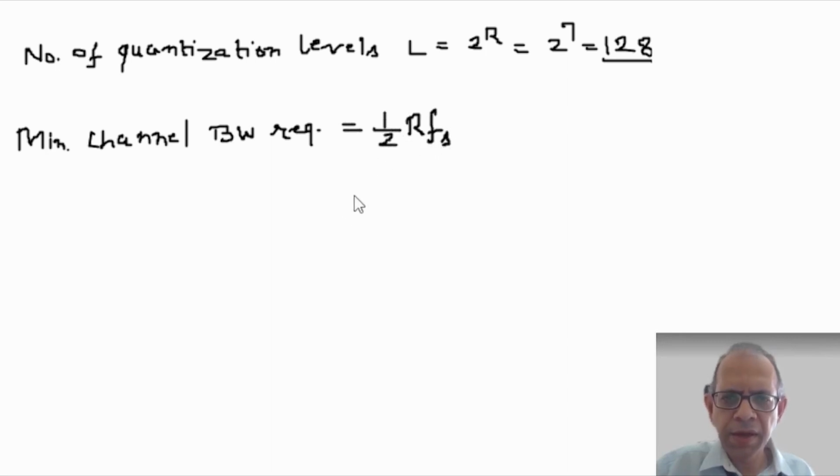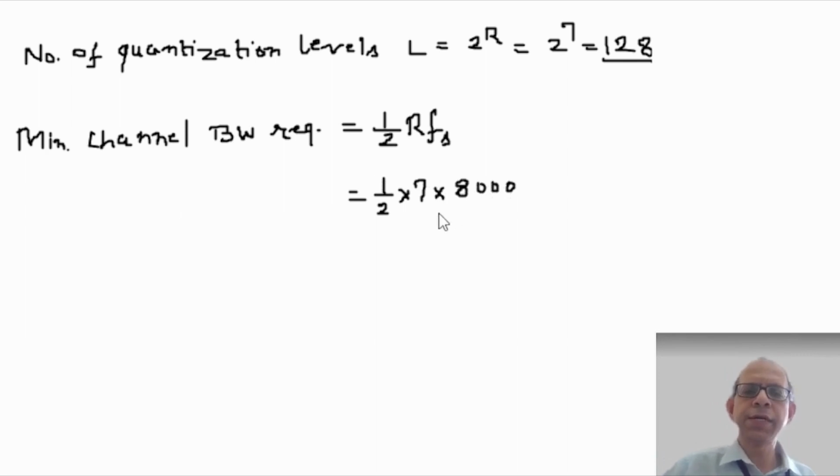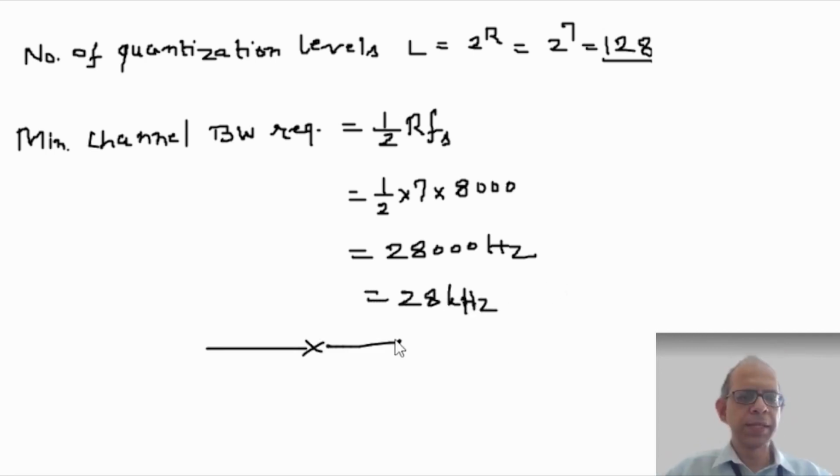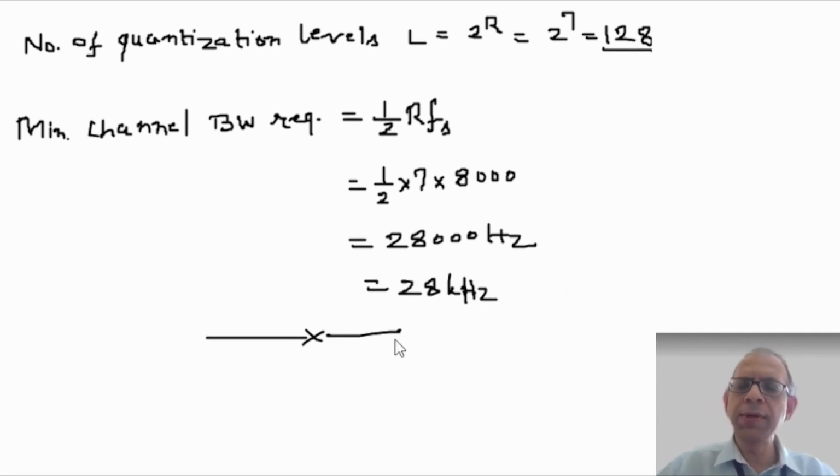R Fs, which is equal to half times 7 into Fs, which is 8000 samples per second. So it works out to be 28,000 hertz or 28 kilohertz. So this is the problem that we have solved.